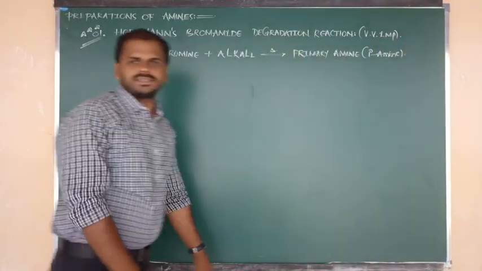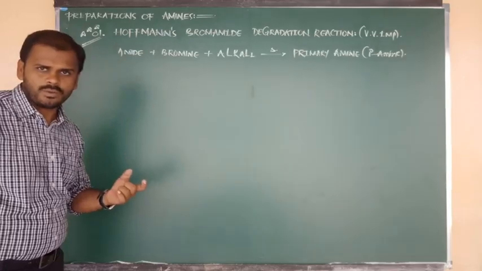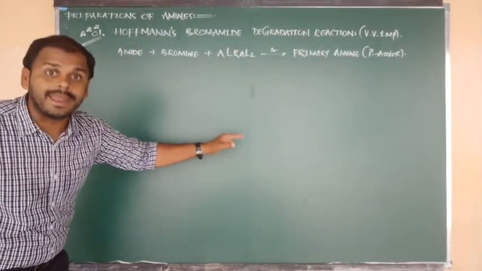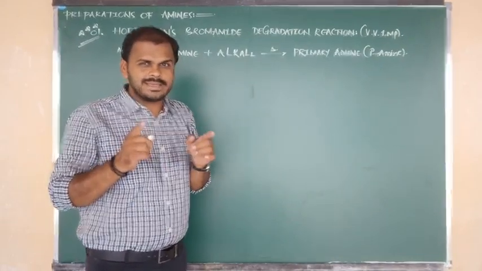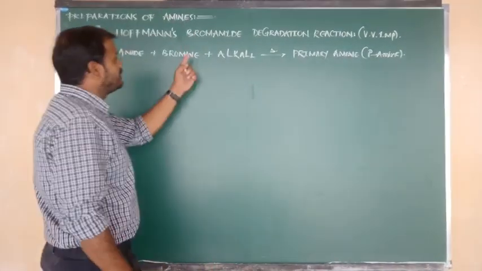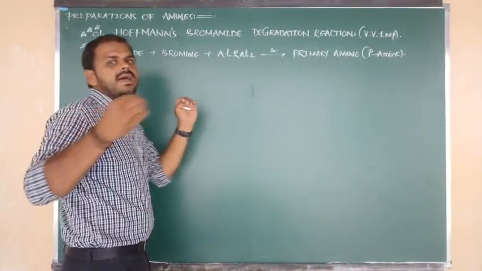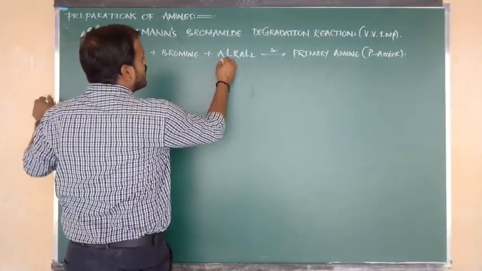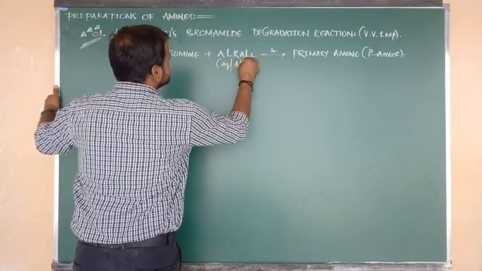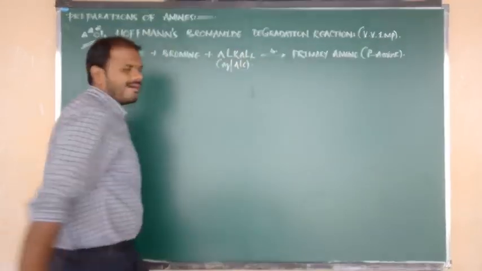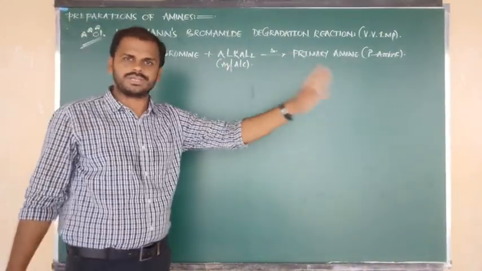Now we have to write the statement. A perfect statement I am going to give you. Hofmann's bromamide degradation reaction takes place in the presence of alkali. The alkali may be in aqueous condition or in alcoholic condition, that is, ethanolic condition.